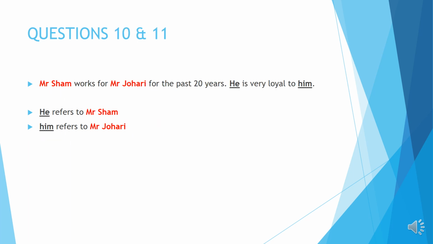This one is also quite easy, but a bit tricky here and there, but should be okay. Most of you got it correct. Mr. Sham works for Mr. Johari for the past 20 years. He is very loyal to him, so he is the one who works. So he, the one who works, must be loyal to the employer. Okay, so he here refers to Mr. Sham, and him refers to Mr. Johari.